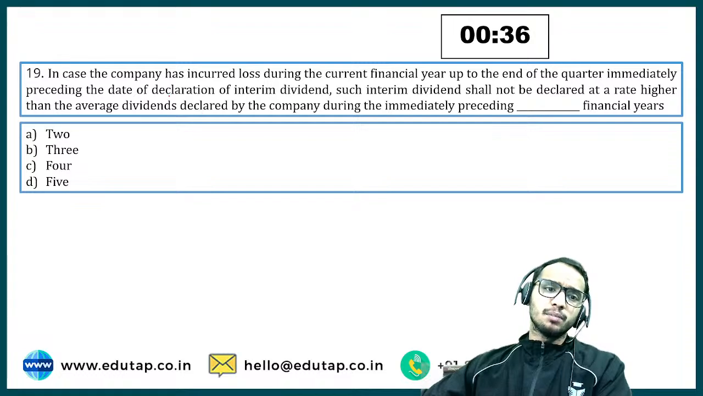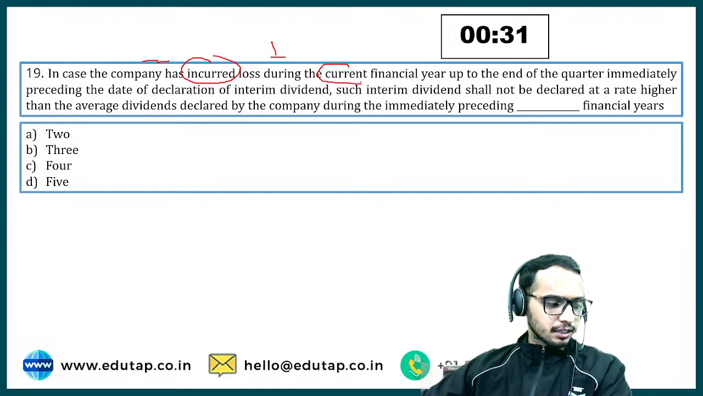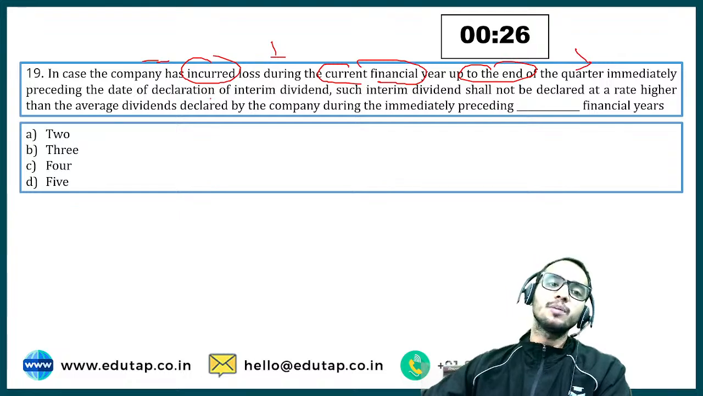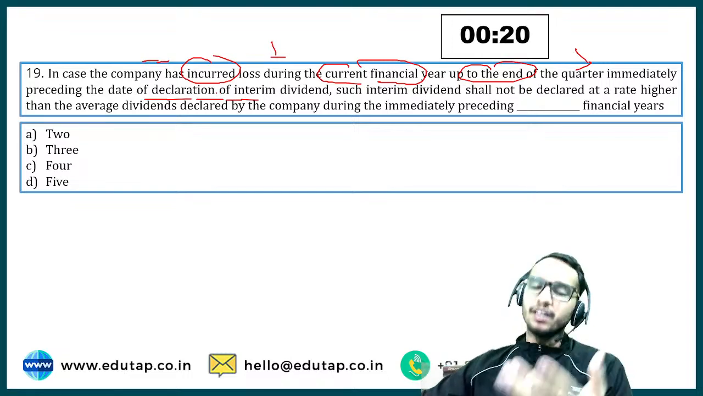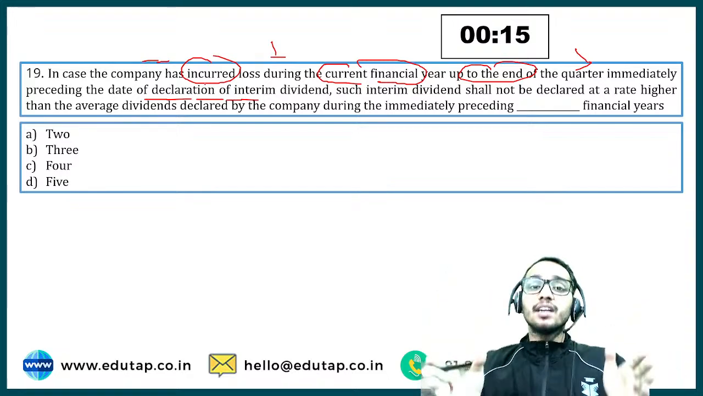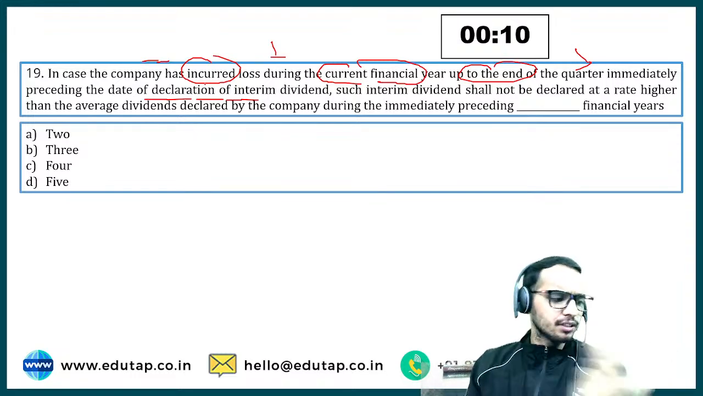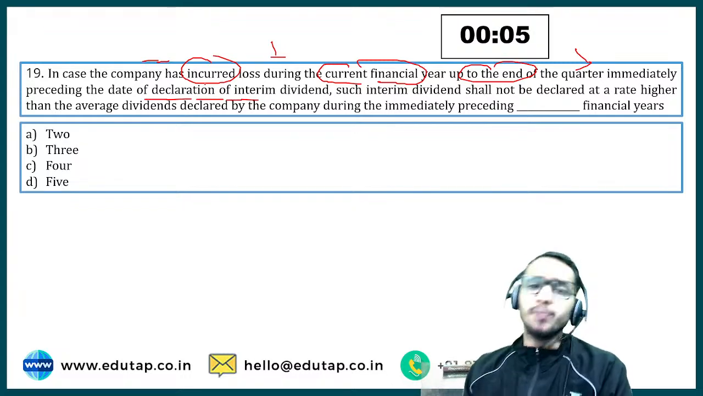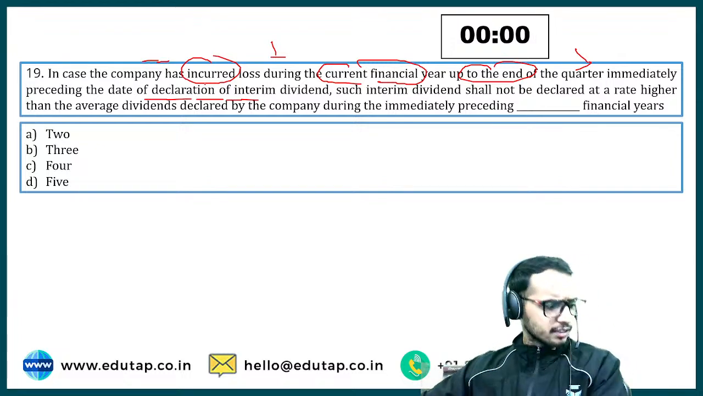In question number 19, in case the company has incurred loss during the current financial year up to the end of the quarter immediately preceding the date of declaration. This is about the interim dividend. So first of all, we will understand what is this interim dividend, what is that final dividend. Interim dividend is any dividend which can be declared by the company within a year. So anytime during the year, they can declare the interim dividend, and final dividend is paid after the financial year, right? Clear? Okay, Nikhil is saying share allotment 2 months.